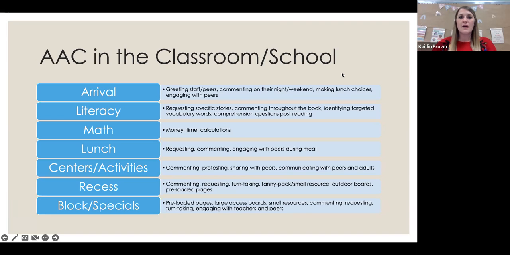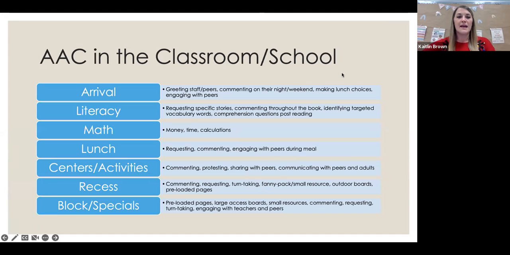So if you're working on time with a student and let's say they're not at the point where they're using a device, well, that's perfect. You can get an old-fashioned clock or make a clock, laminate it, and let them move the hands of the clock, right? You can work on it that way. And then again, from the standpoint of using a speech generating device, if you're asking them a specific question about what time it is, making sure that they have access to that. Or if you're working on money, making sure that all of those different opportunities are present for them on their device.